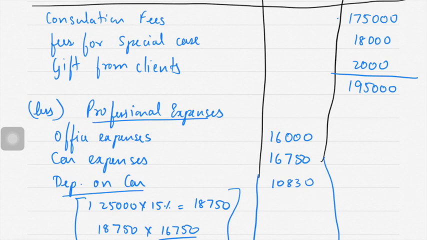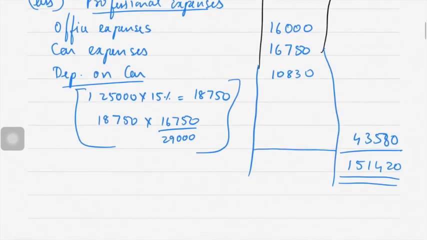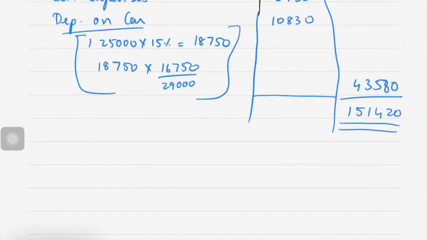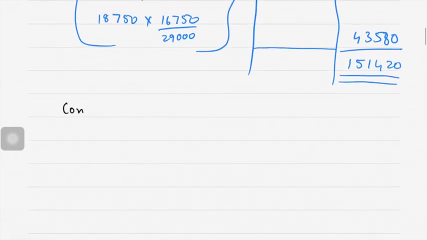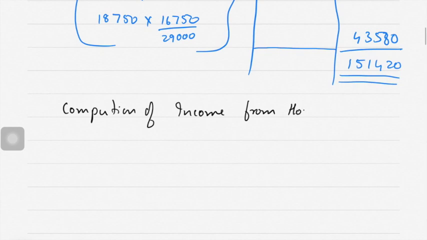He has two other incomes, which are income from house property and income from other sources. Let's calculate income from house property first. So next heading, computation of income from house property.